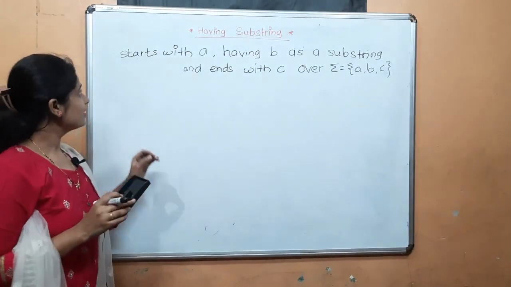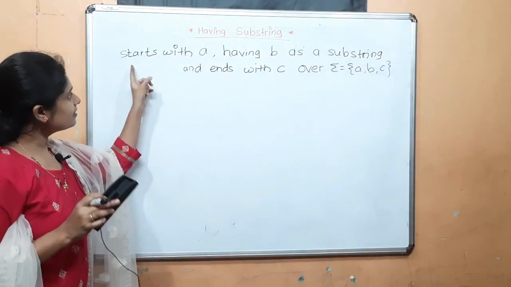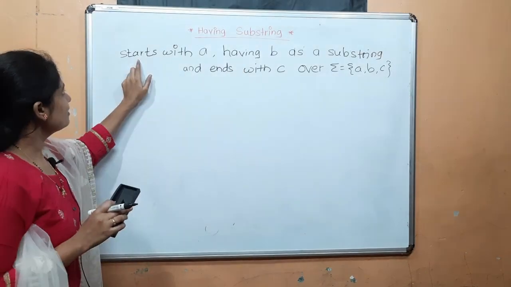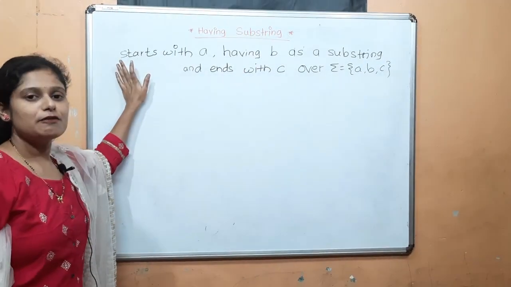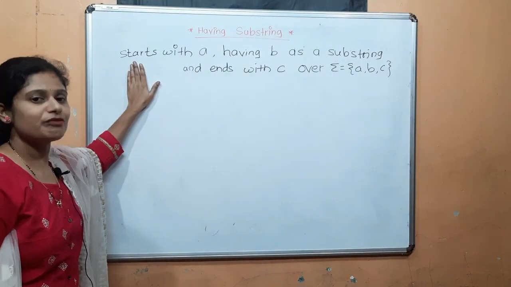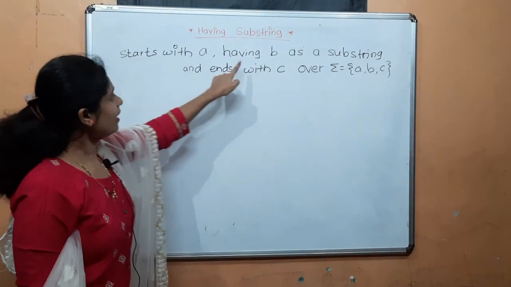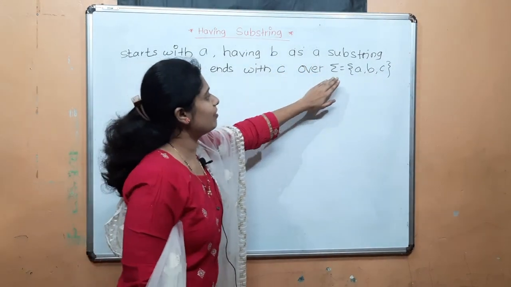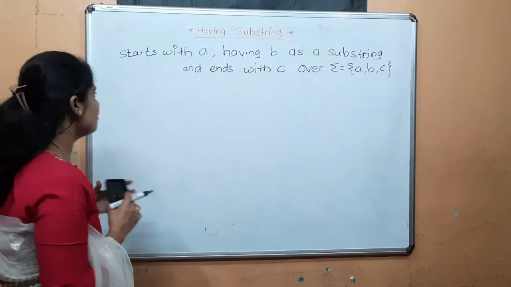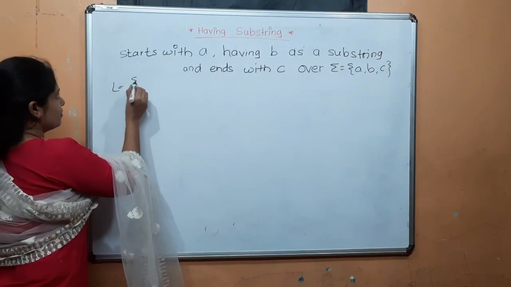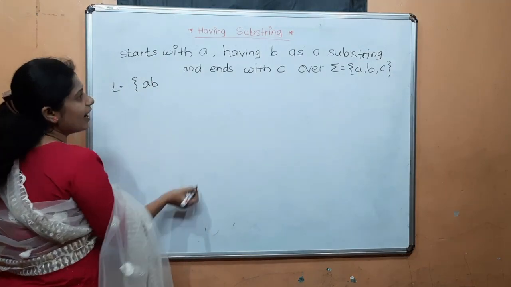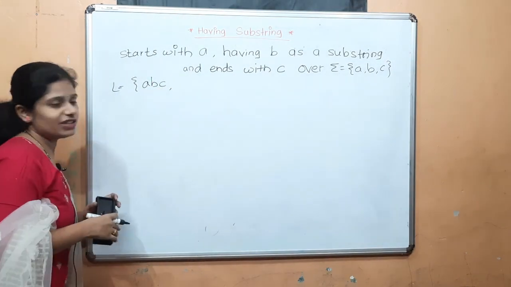Now we see the next type, that starts with, having, and ends with. This is the first example. Construct a DFA for language L which consists of strings that start with A, have B as a substring, and end with C over the alphabet A, B, C. Now here we can write the language: starts with A and having B, ends with C.